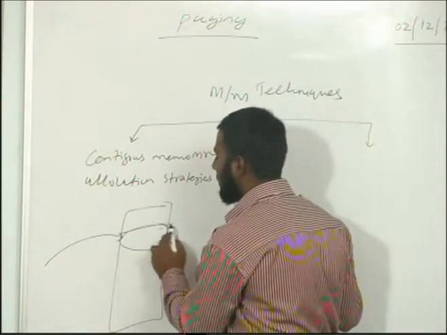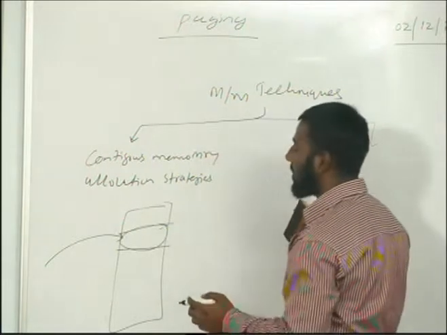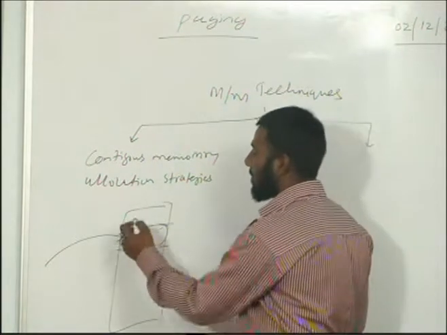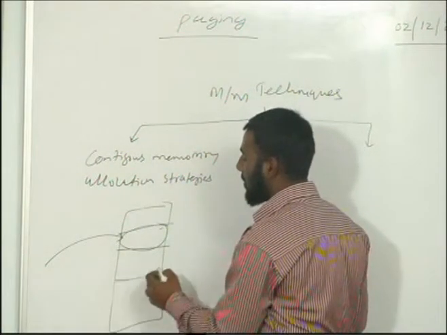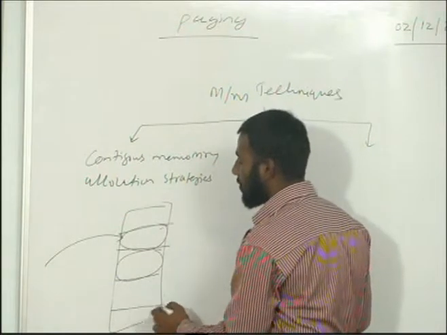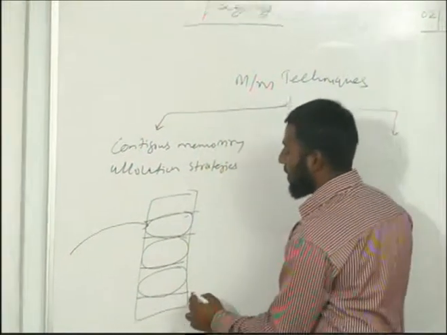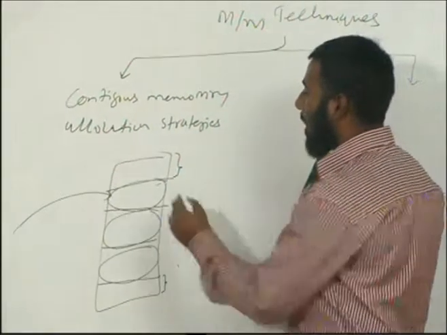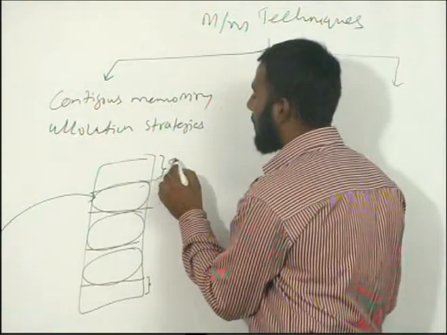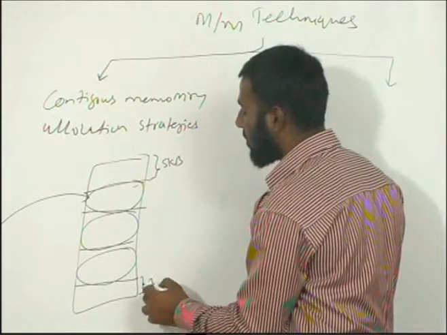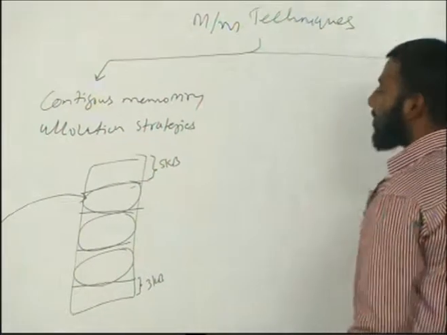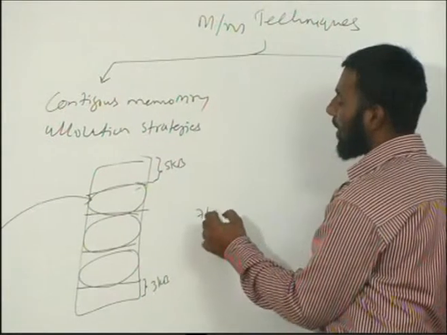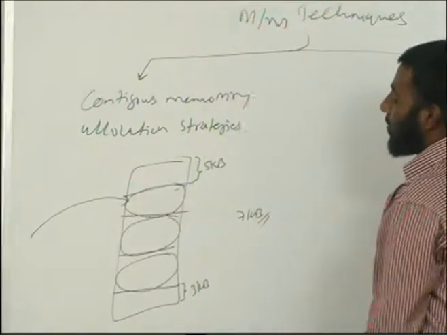Suppose this process has been given some space in memory, and this is the empty space. Assume that here also one process is sitting, and here also some process is sitting, and this is an empty partition and this is also an empty partition. The size of this partition is suppose 5 kilobytes, and the size of this partition is 3 kilobytes. Now I want a new process whose size is 7 kilobytes to be executed.